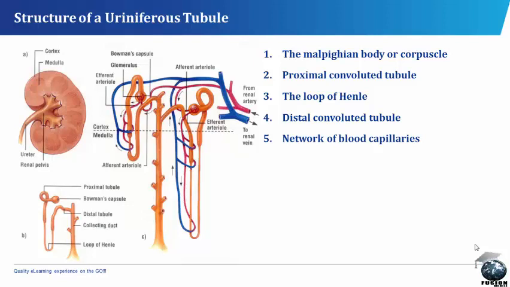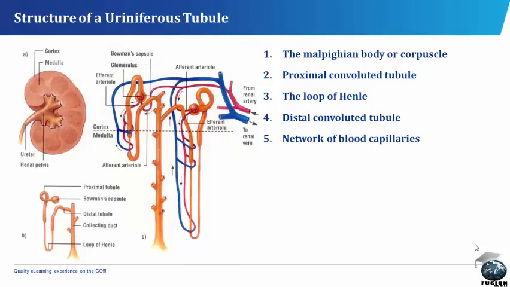Within the cup of the Bowman's capsule is a dense network of capillaries called the glomerulus. Between the inner and outer linings of the capsule is a cavity. This is the capsular space whose inner lining is closely applied to the walls of the glomerular capillaries.